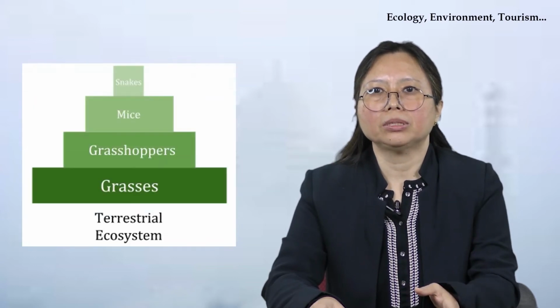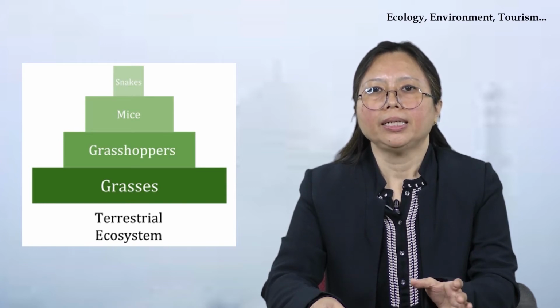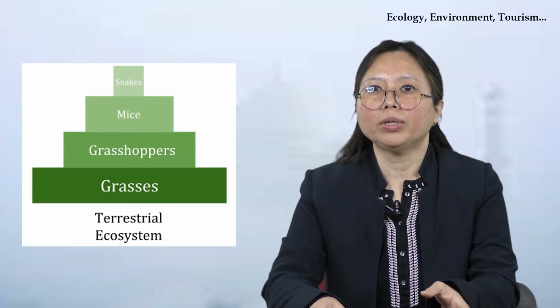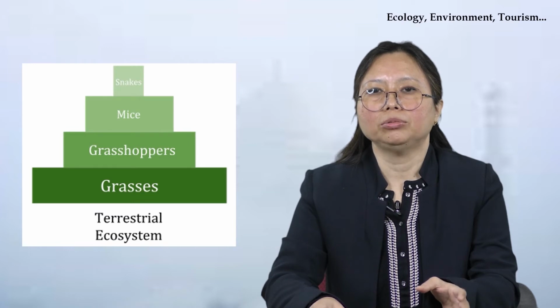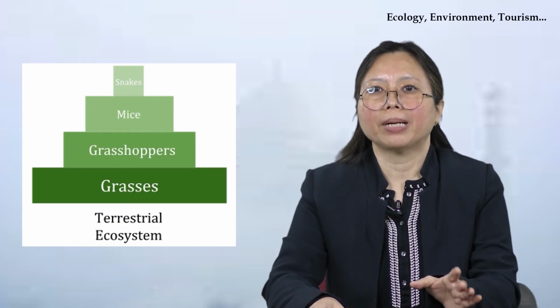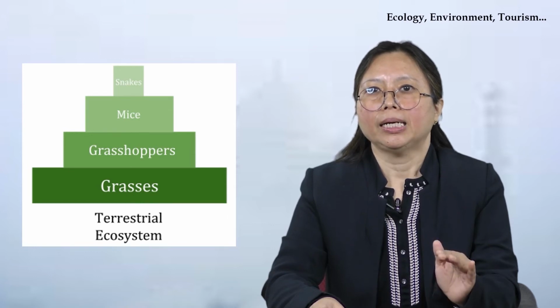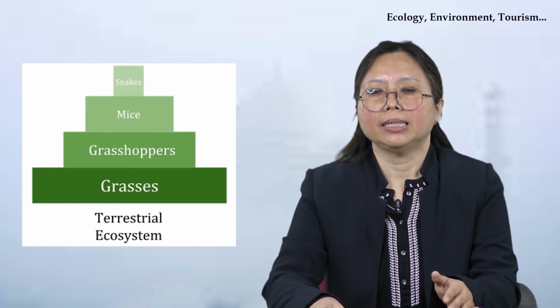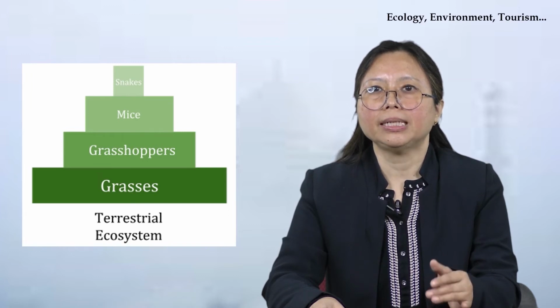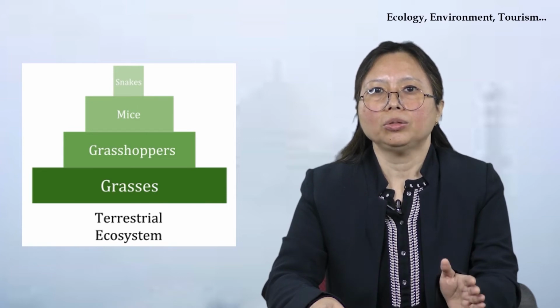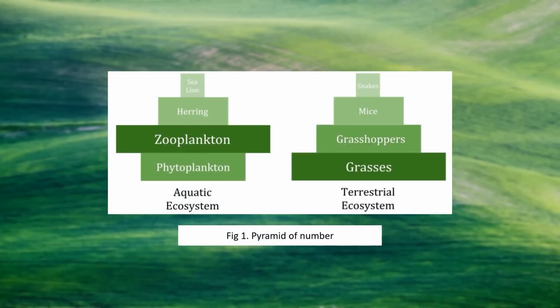In the terrestrial ecosystem, you have the grasses. The grasses occupy the first trophic level, which are the producers, and they are more in number as compared to the first level of consumers, or the primary consumers, that is the grasshoppers. The number decreases, and then the mice, that is the secondary consumers, and then you have the snakes which eat up the mice. So you can see a comparison between the aquatic ecosystem and the terrestrial ecosystem.